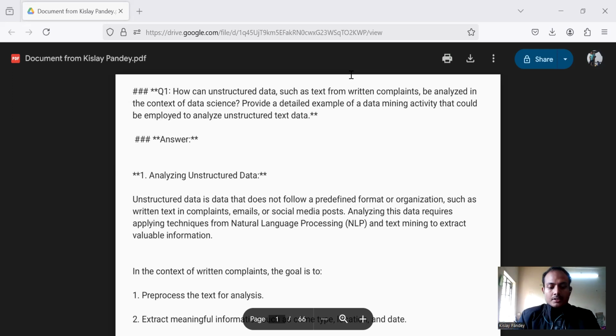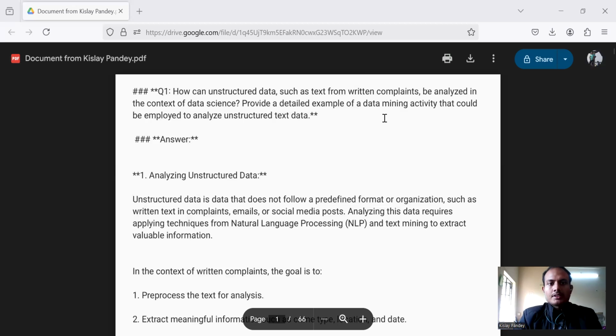The complaint says that theft of a mobile phone by an unknown person occurred at MG Road on 2023-02-20. The phone was stolen when he was shopping at a store. The thief was wearing a black jacket and had a scar on his face. Based on the above complaint and context, now we are going to answer the following questions. We are starting with question number one.